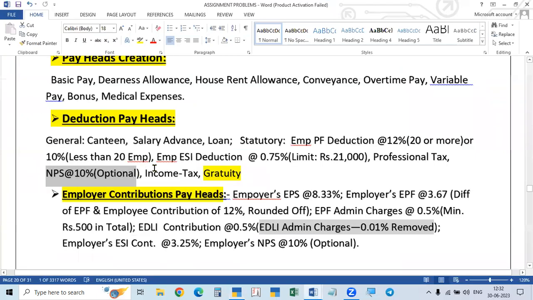So these are the deductions. Gratuity is not a deduction, it is only a provision. All others are deductions from the employee. If your income is more than the exempted limit, then only income tax will be deducted. Otherwise, there will be no income tax.